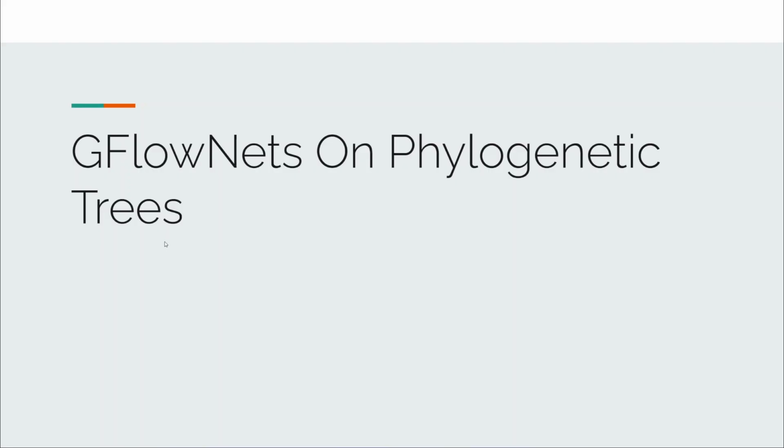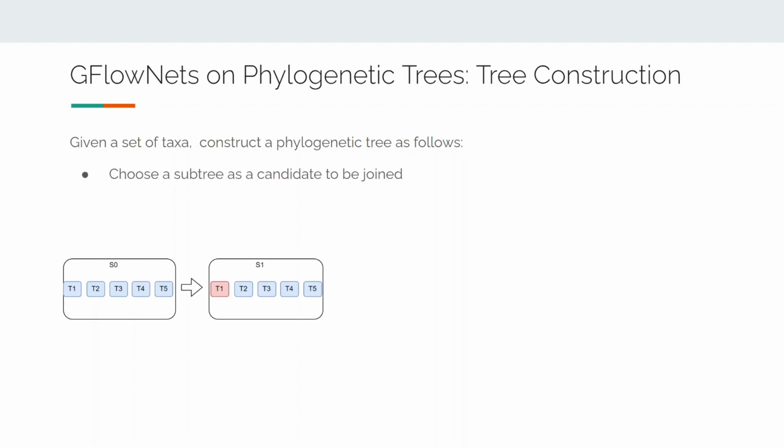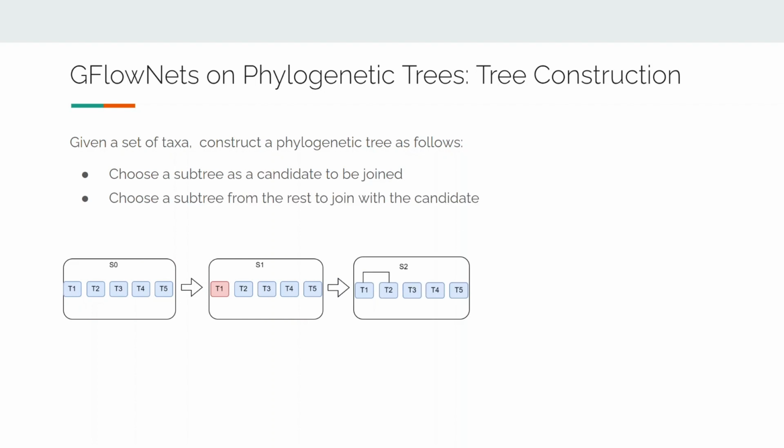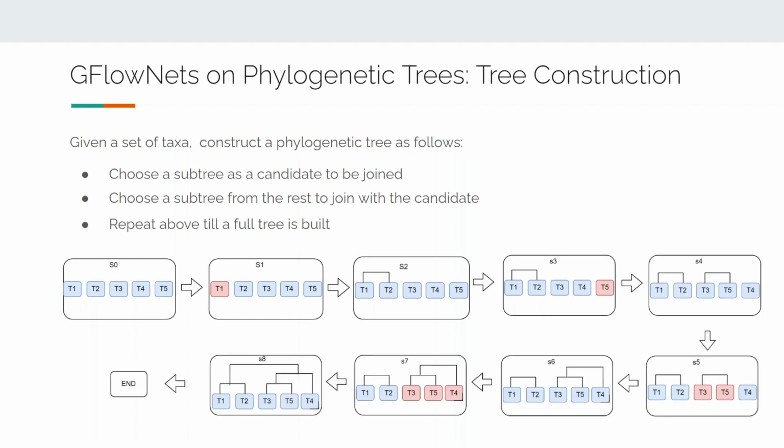Now let's apply GFlowNets to phylogenetic inference. We know GFlowNet requires a sequential procedure to construct objects, so let's first talk about how we construct phylogenetic trees. Given a set of taxa, we construct a phylogenetic tree by iteratively joining pairs of subtrees in the following steps. First, we choose a subtree from the set as a candidate to be joined. Then we choose a subtree from the rest to join with the candidate. At this point, the number of trees in the set is reduced by 1, and we repeat the same procedure until a full tree is built.